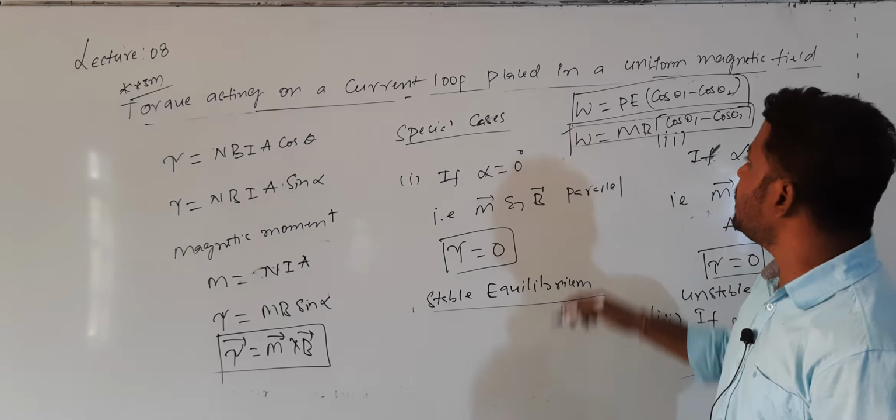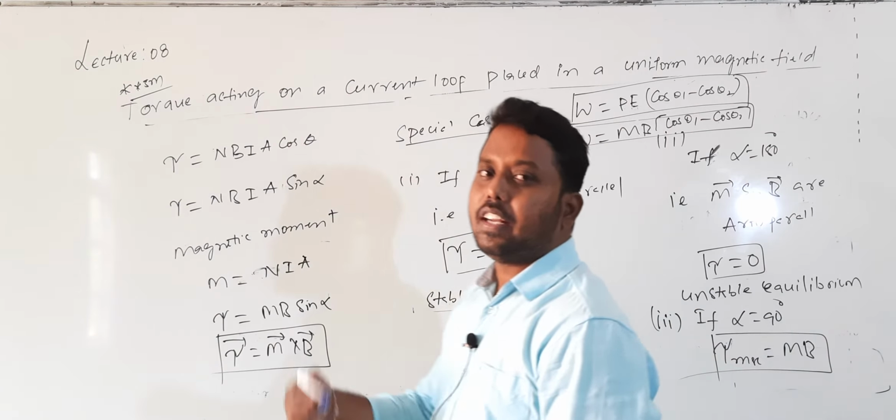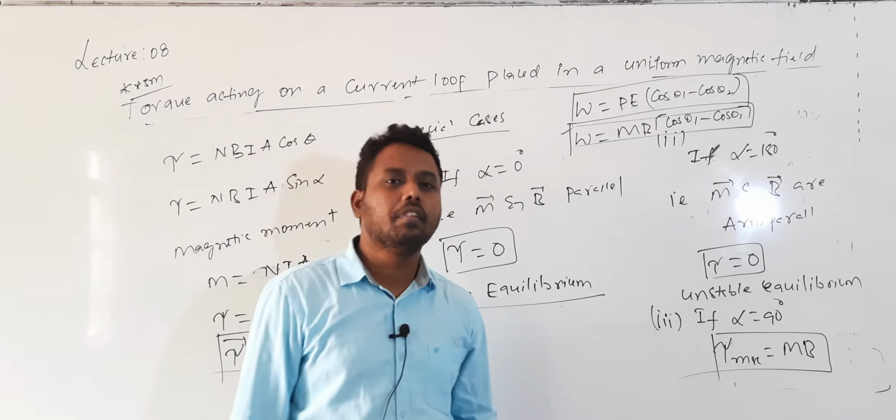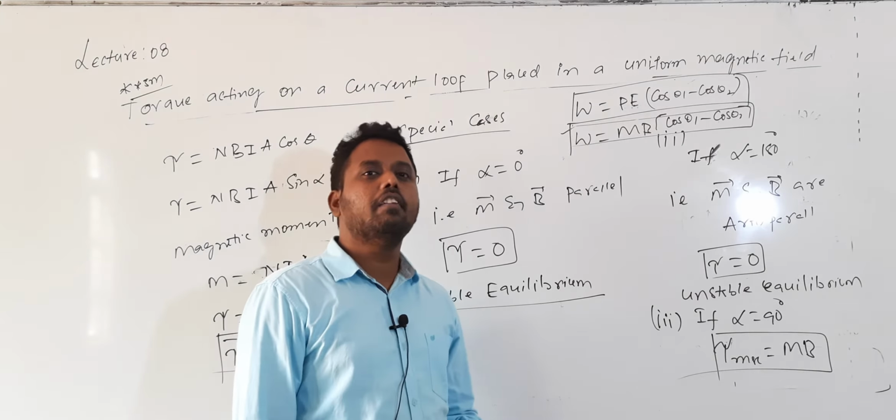This derivation we will study in the magnetism chapter next. In magnetism, whenever a dipole is placed in a uniform magnetic field, the expression for work done to rotate the dipole is given by MB into cos theta 1 minus cos theta 2. Okay? So this is the expression for torque acting on a current loop placed in a uniform magnetic field for two cases.